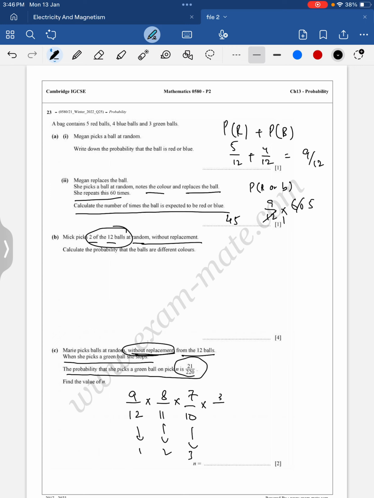So 3 upon 9. Now if I simplify this, 9 into 8 into 7 into 3, I'm getting 1512. And in the denominator, 12 into 11 into 10 into 9, I'm getting 11880. If I simplify 1512 upon 11880 using my calculator, I'm getting 7 upon 55. No, that is not the probability which we have here. So the fourth, no, we will try for the fifth one now.